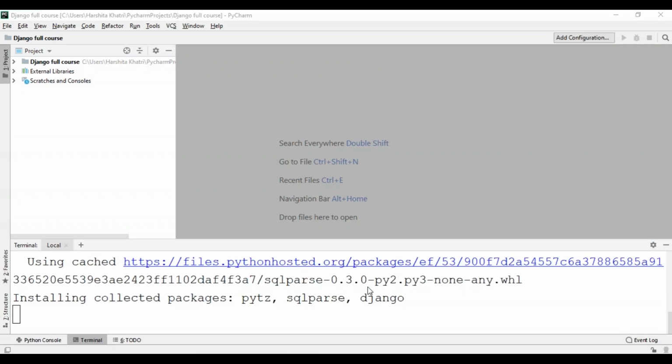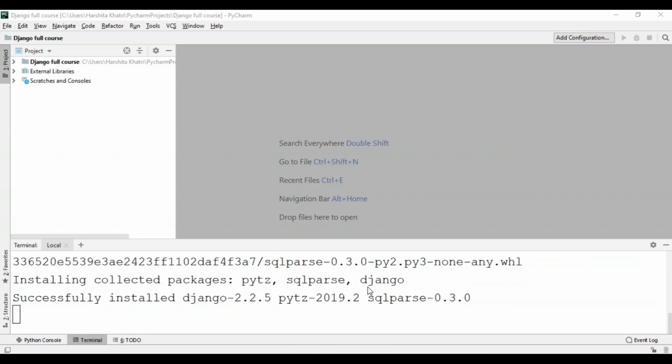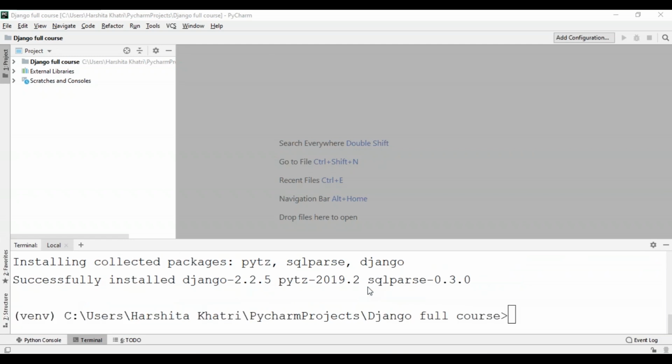When you're installing Django, along with Django, the sqlparse and the pytz modules also get installed. sqlparse is actually a non-validating SQL parser for Python. It provides support for parsing, splitting, and formatting SQL statements. This is compatible with versions of Python from 2.7. The pytz module brings the Olson tz database into Python. This library allows accurate and cross-platform time zone calculations using Python 2.4 and higher. It also solves the issue of ambiguous times at the end of daylight saving time. However, this library differs a little from the documented Python API for tzinfo implementations.